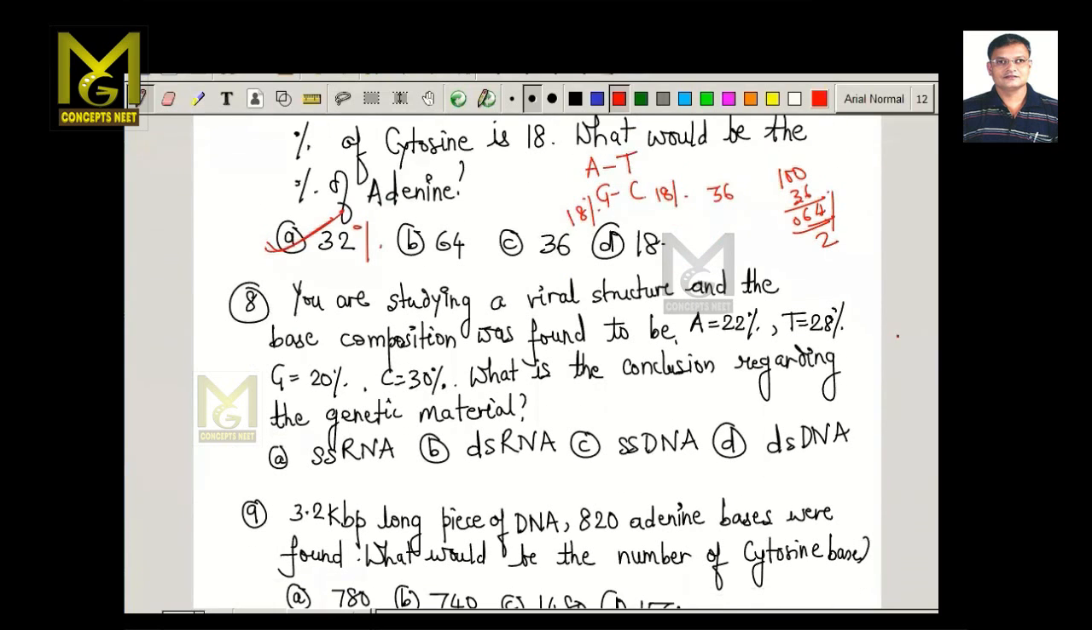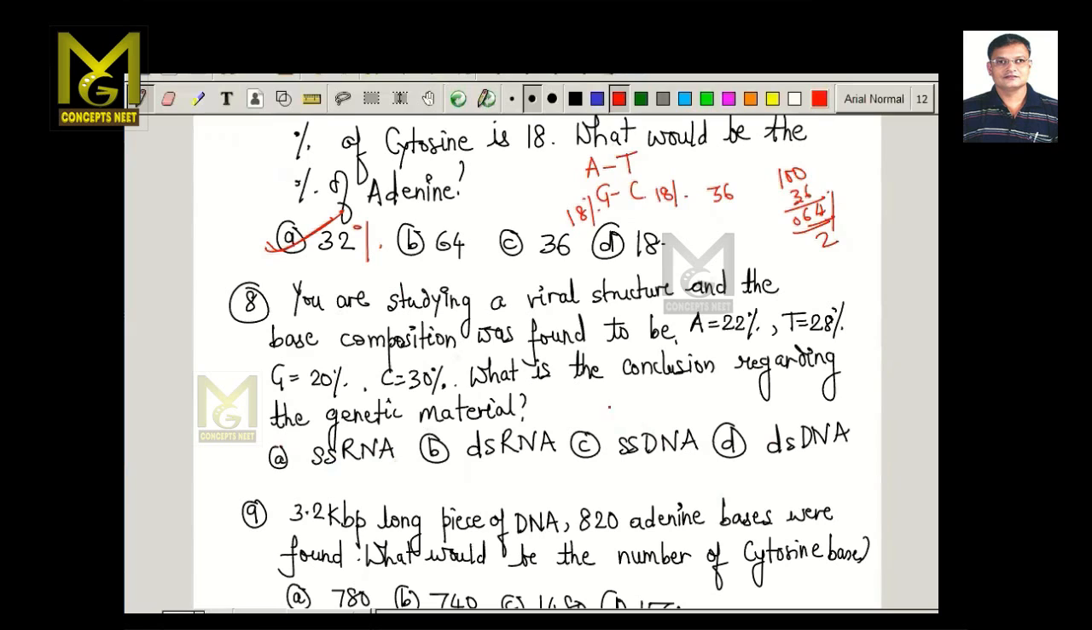Now, you are studying a viral structure, and the base composition was found to be A is equal to 22%, T is equal to 28%, G is equal to 20%, C is equal to 30%. What is the conclusion regarding the genetic material? So if you are studying this as a genetic material, and if we have these base compositions, then what is the nature of DNA?